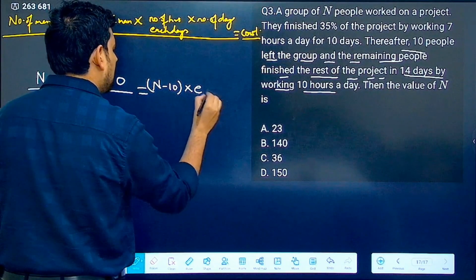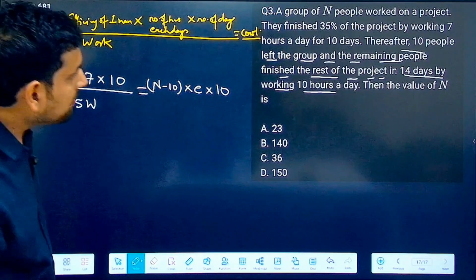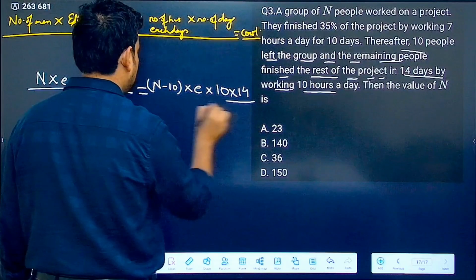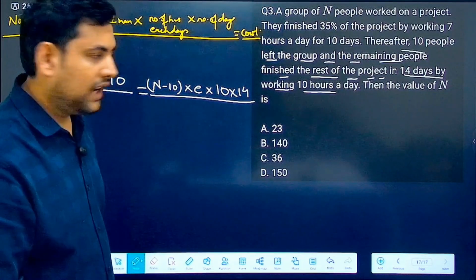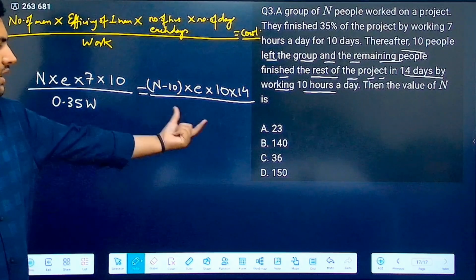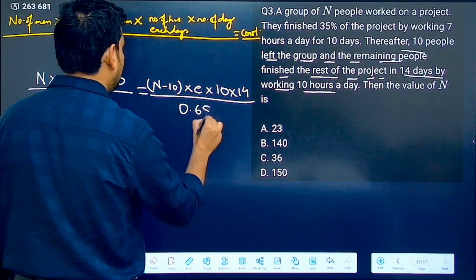Then next thing, how many hours now are they working? They are now working 10 hours a day. And how many days do they work? They worked 14 days. Correct? And how much work did they complete? 35% was already complete. Now what will they complete? 65% of the work. 0.65 W.